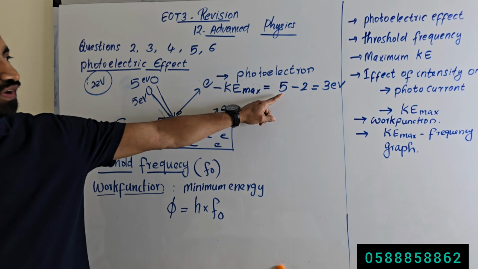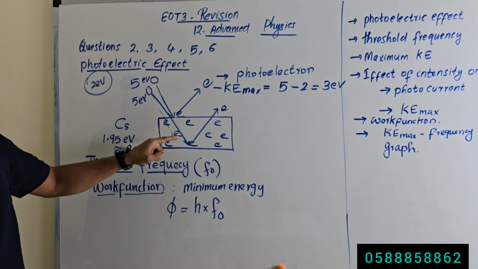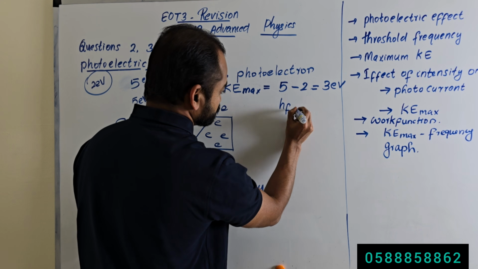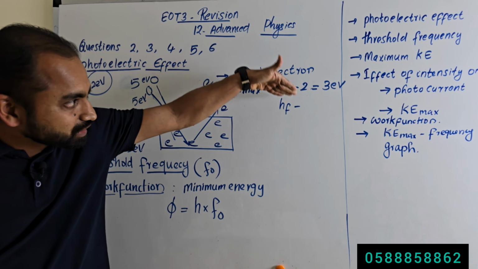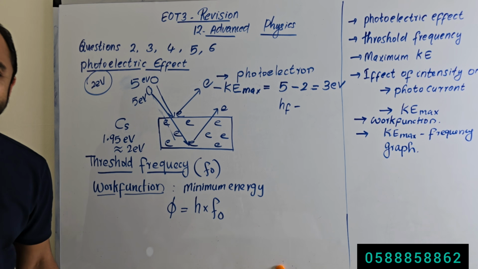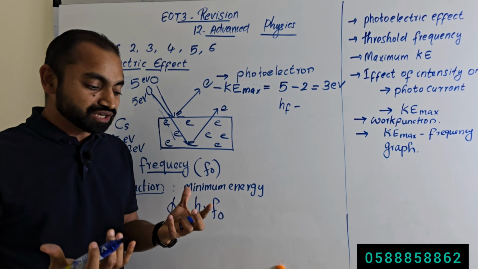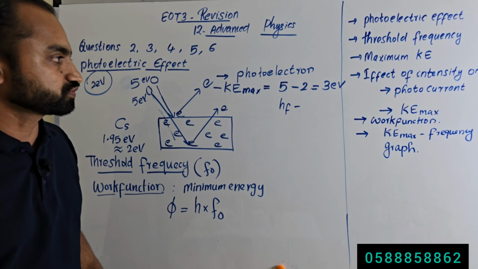What is this 5 electron volt? 5 electron volt is the energy of the incident photon, that we will write as hf, energy of the incident photon. What is this 2 electron volt? 2 electron volt is the work function, the minimum energy required to remove the electron from the surface of the metal.